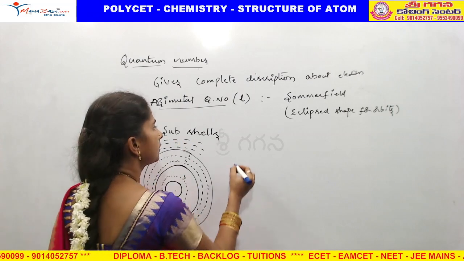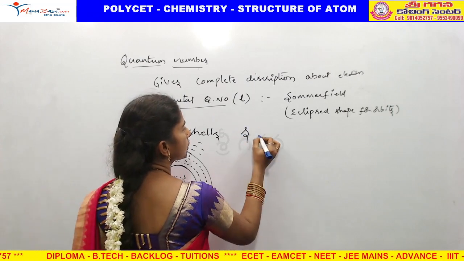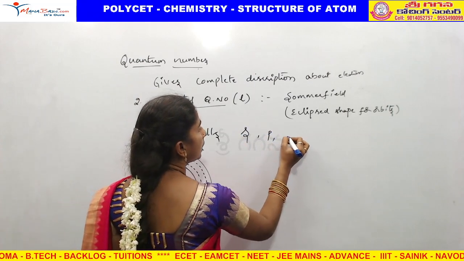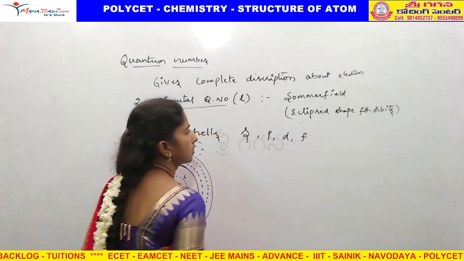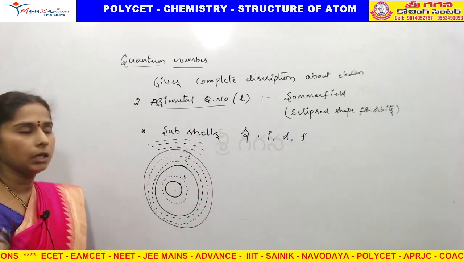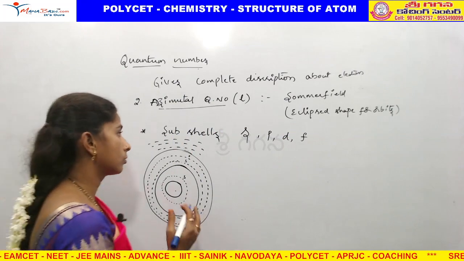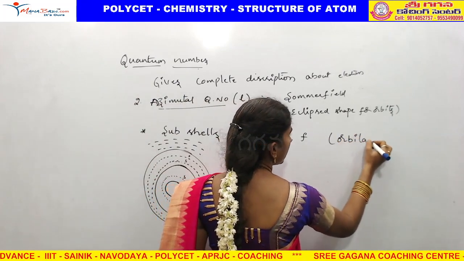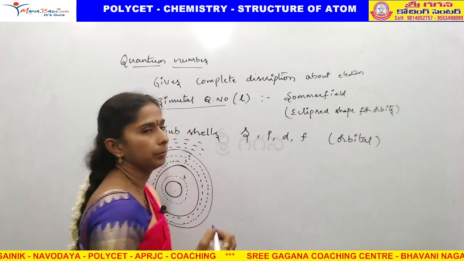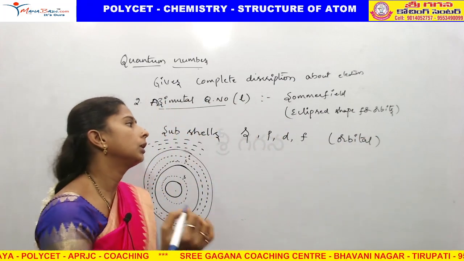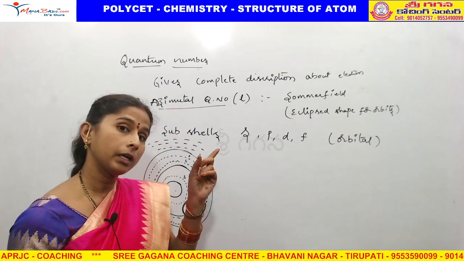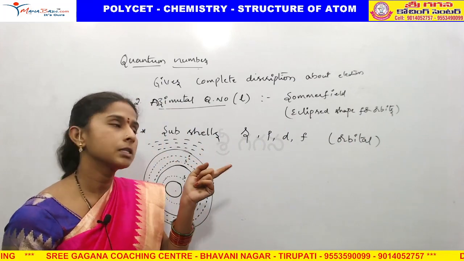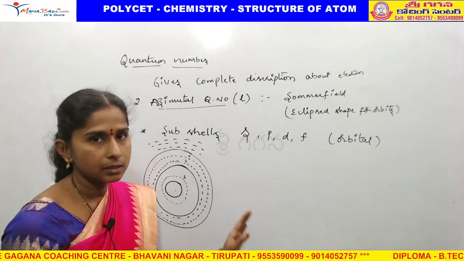These subshells are indicated with the small letters s, p, d, f. These are also called orbitals: s orbital, p orbital, d orbital, f orbital. K, L, M, N are orbits. These are orbitals. That is the difference.